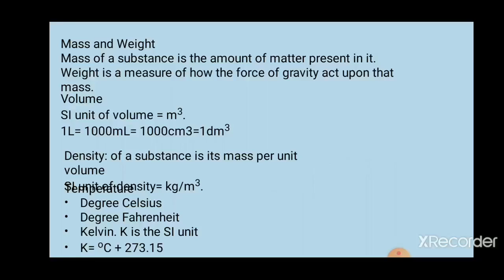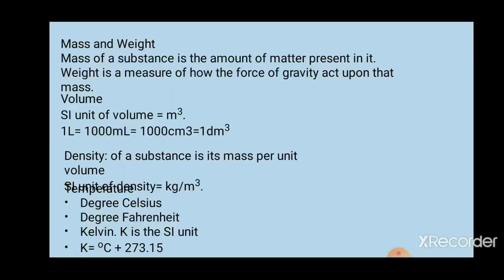So density, what is the meaning of density? Density is nothing but the mass of a substance per unit volume. Okay, per unit volume. Now this is a very important question. Usually the question asked is, what is density, or define density, and write the SI unit of density.